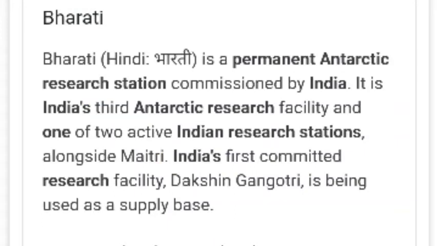Understand? Similarly, India also has some research stations in Antarctica and the Arctic. In the Arctic, what is the name of India's research station in the Arctic region? Himadri. What is Himadri? Similarly, in Antarctica, what are the research stations in Antarctica?